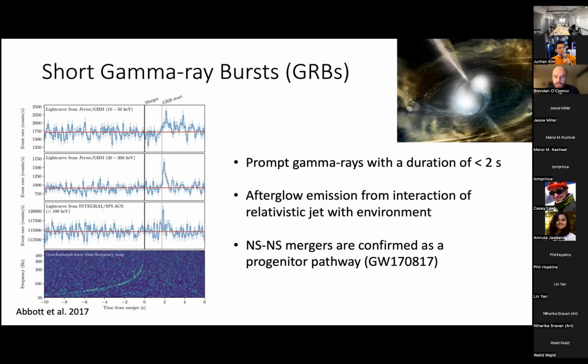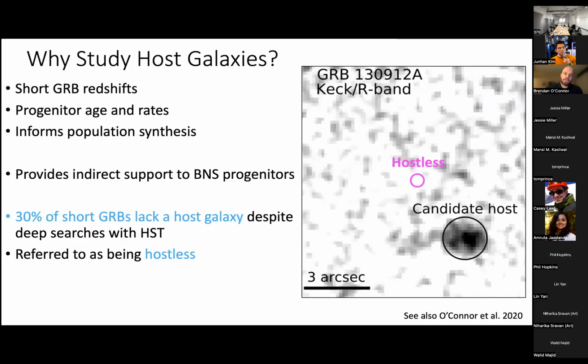And the afterglow is very important because it emits all across the electromagnetic spectrum and allows us to pinpoint exactly on the sky where these events are coming from. Whereas the gamma rays alone and the gravitational waves are much more poorly localized. So one of the reasons why we care about pinpointing on the sky where these things happen is because we want to identify their host galaxies.